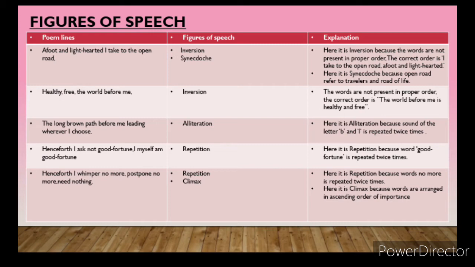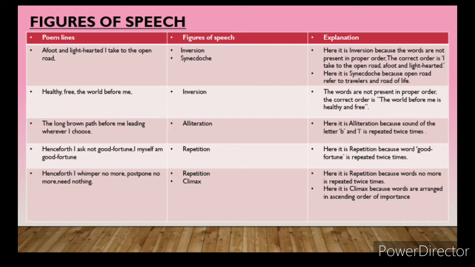So what is the correct order? The correct order is rightly present in this slide. The world before me, healthy and free. The comma you can take out, and at that place you can write is. So the answer would be: the world before me is healthy and free. Understood everyone? This is line number 2. Line number 3. What is line number 3? Can we all read line number 3? Come on, read with me. The long brown path before me, leading wherever I choose.